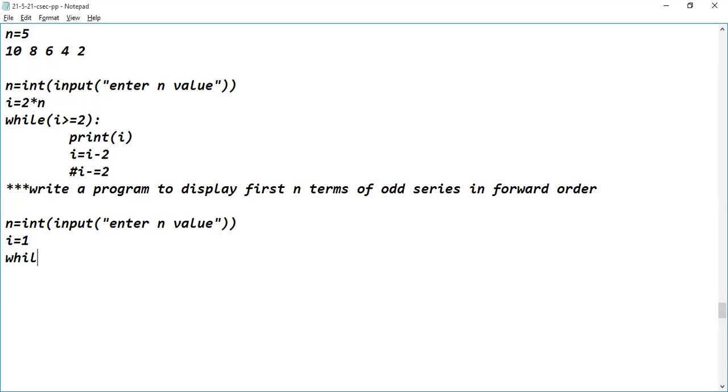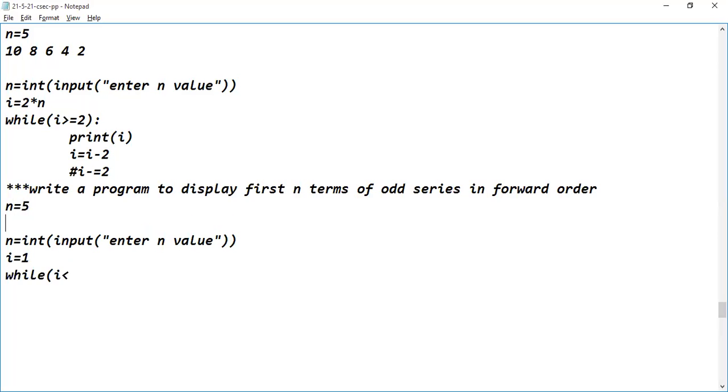Then while of i less than, can anyone guess? i less than or equal to n. So if you give n here, will it display the odd series? No, it will display the normal numbers, guys. If I'm taking n value as 5, let us generate the nth term, 2n minus 1. Not 2n minus 1, guys.